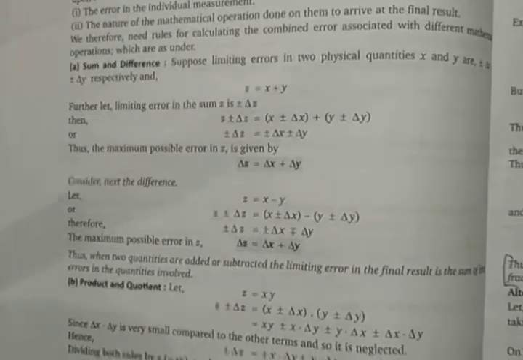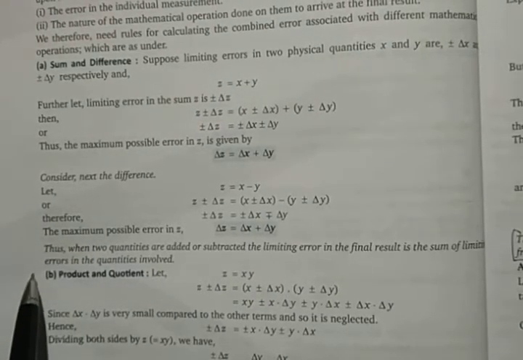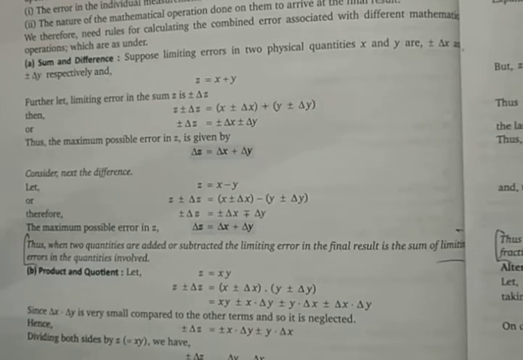Similarly, when two quantities are added or subtracted, the limiting error in the final result is the sum of the limiting errors. So this is also involved. This definition is important: how the errors are calculated when two quantities are added and when two quantities are multiplied. So this is given here. Going to the next page.